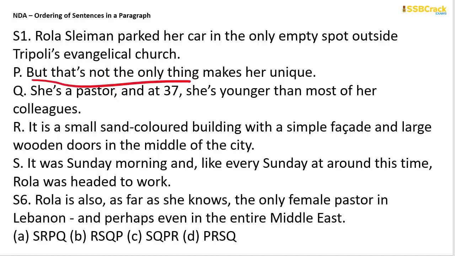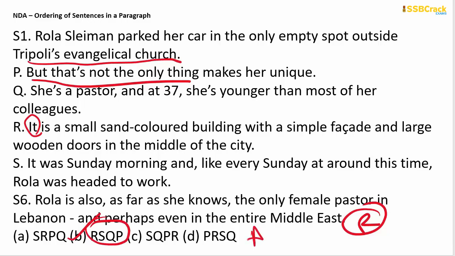It is a small sand-colored building with a simple facade and large wooden doors in the middle of the city. See, ये it क्या है? Tripoli's Evangelical Church. So now you can understand that R should be the beginning of the combination, right? So it should be RSQP क्योंकि एक ही combination है यहाँ पे आपका RSQP. तो ये रहा आपका answer, option B, RSQP. ठीक है, तो आपको ऐसे ही clues ढूंढना है और without reading the entire passage, the entire sentence one by one, you can easily point out the answer.